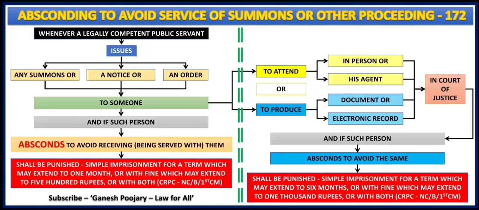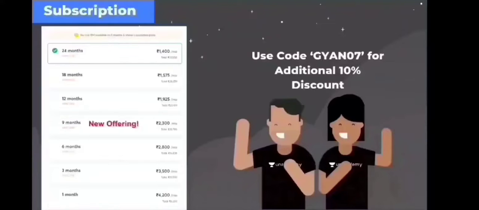I hope that is very clear, and in my next slide let's understand the same with the help of an illustration. The class will continue.